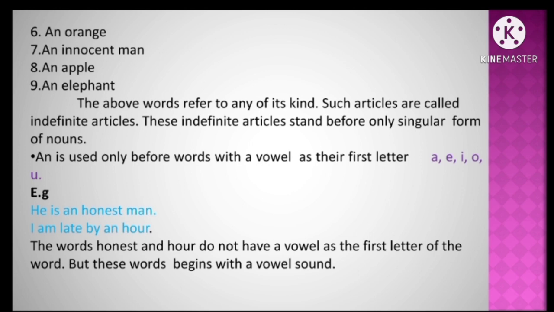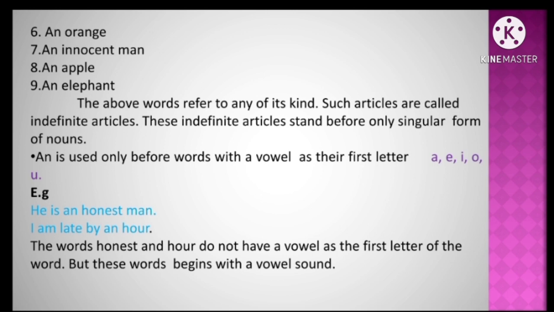The above words refer to any of its kind. Such articles are called indefinite articles. These indefinite articles stand before only singular form of nouns. An is used only before words with a vowel as their first letter. A, E, I, O, U are the five vowels. What are the vowels? A, E, I, O, U.